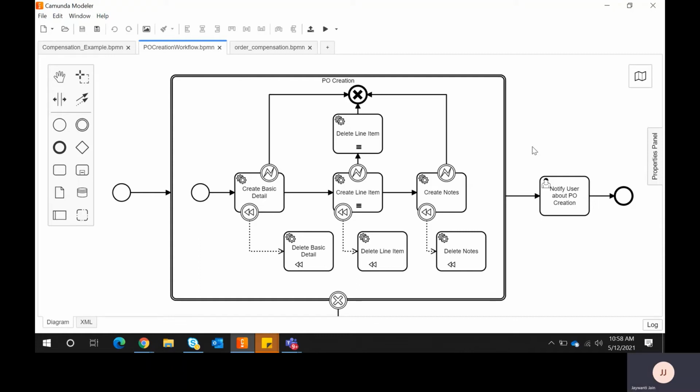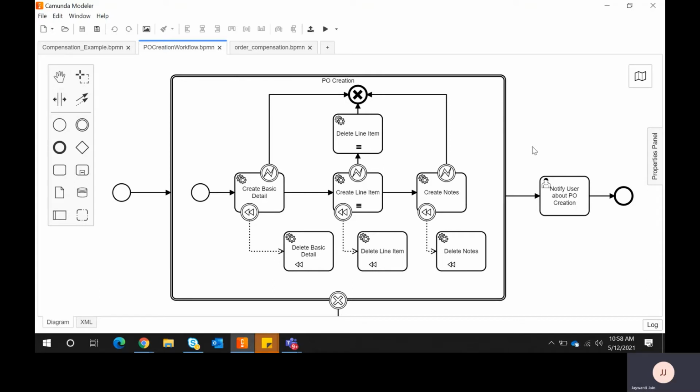Hi guys, today I'm going to explain compensation in Camunda. In distributed applications where we want consistency, we use a two-phase commit. But if we have multiple microservices and each has a different database, it is very difficult to maintain consistency with two-phase commit. To overcome this type of problem, Saga comes into the picture.